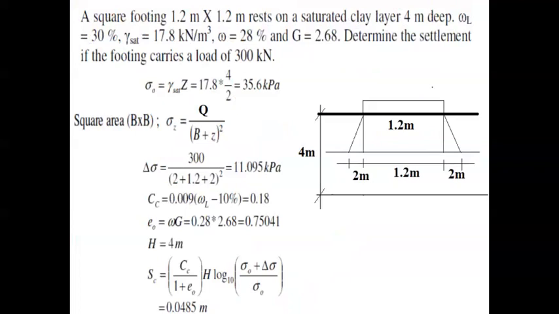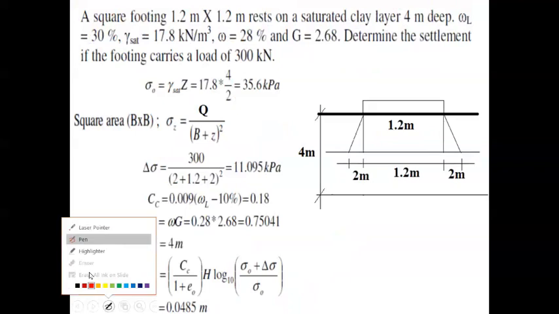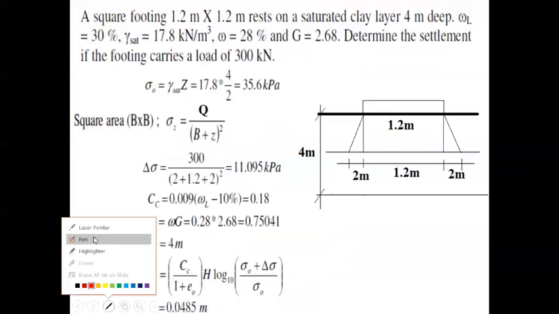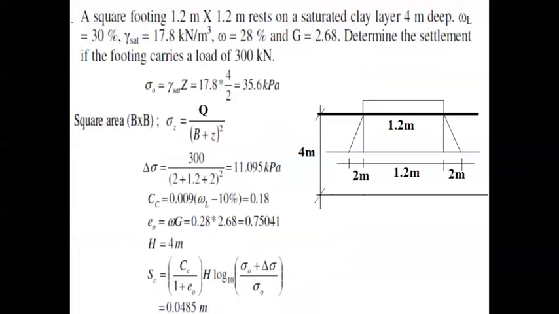So let us take another problem and we will see how it can be solved. Let us read this particular problem statement. A square footing of 1.2 meter by 1.2 meter rests on a saturated clay layer, which is 4 meter deep. The total depth of this layer is 4 meter, indicated here.